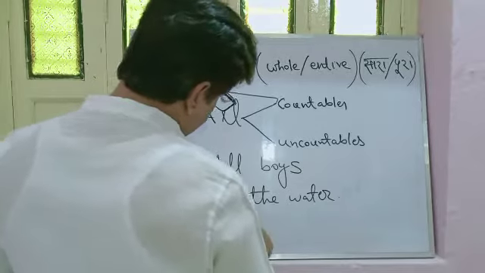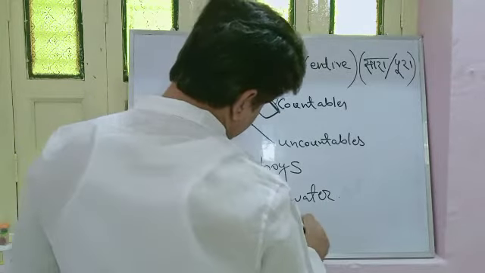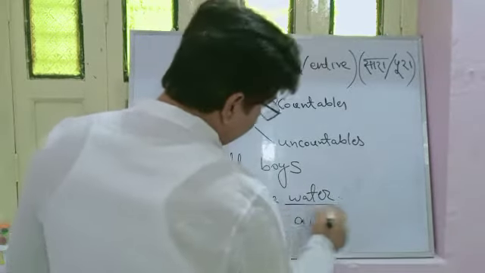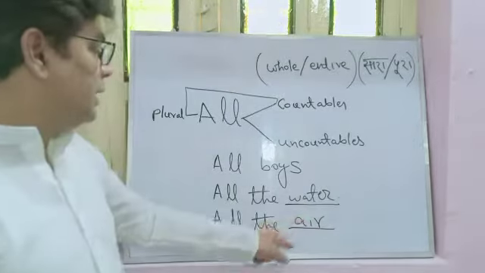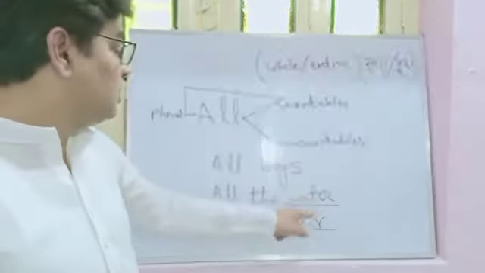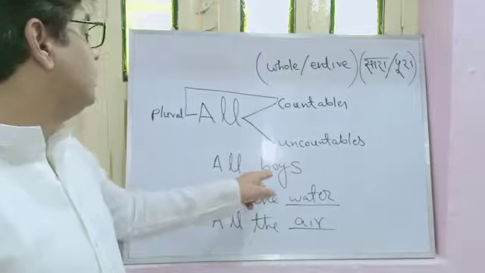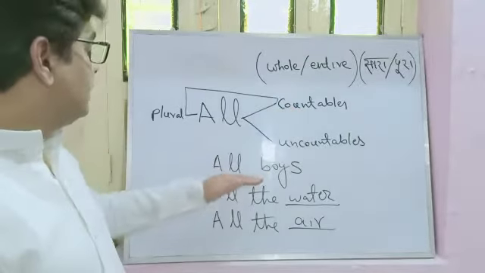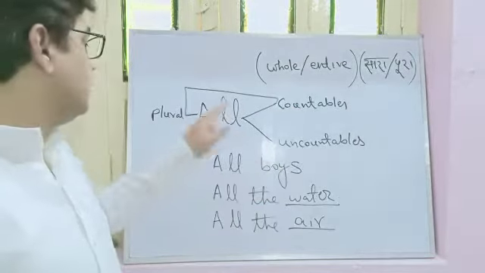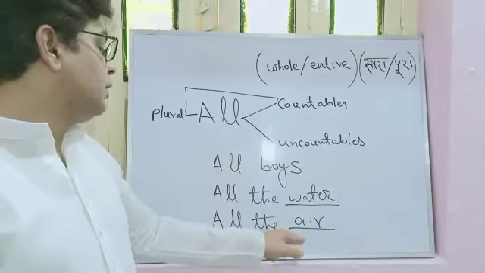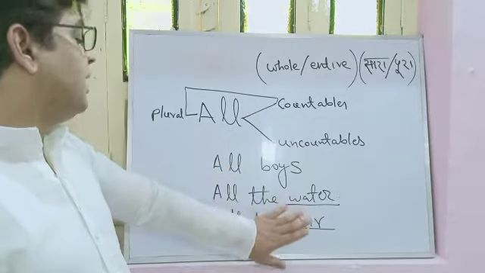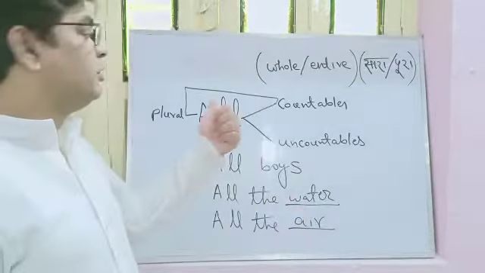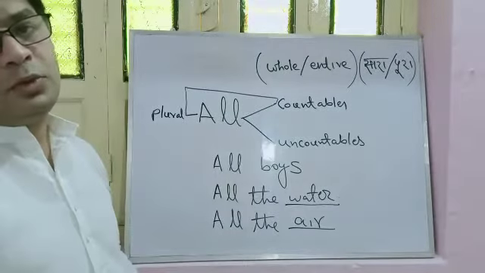All the air. As you can see, water and air are uncountable. However, boys are countable. So when it comes with a countable noun, it is plural, and when it comes with an uncountable noun, it is as it is. I hope it is quite clear.